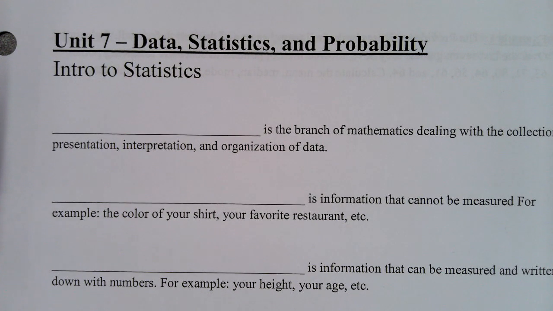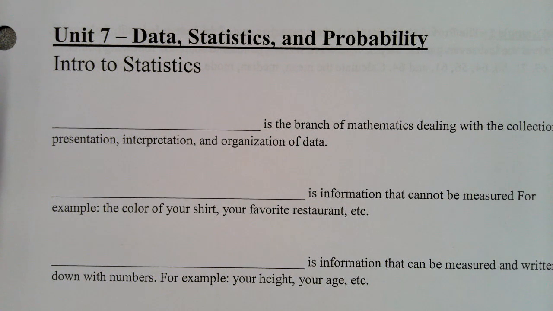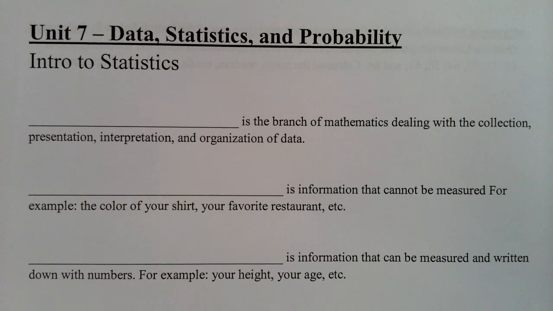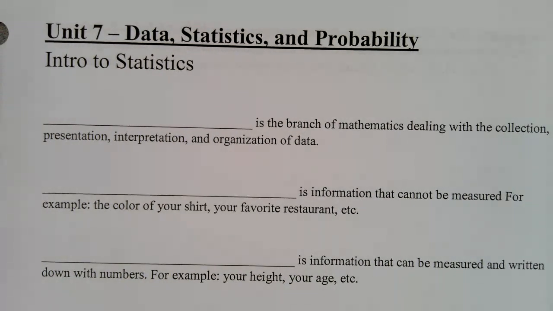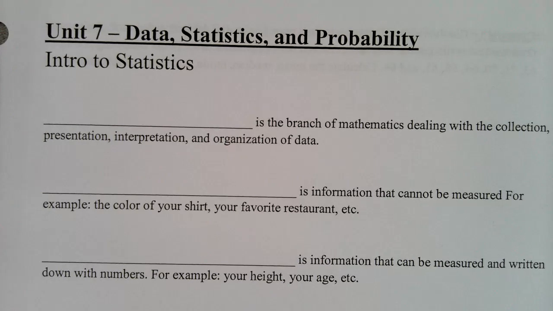All right, so this is Unit 7 in Geometry. The unit is called Data, Statistics, and Probability. And this is Lesson 1. This is called Intro to Statistics. And this entire first page has just definitions on it. All right, so the first definition is the name of the lesson.